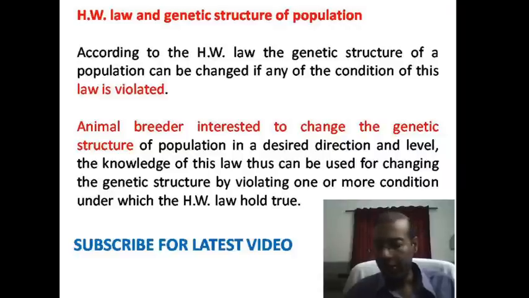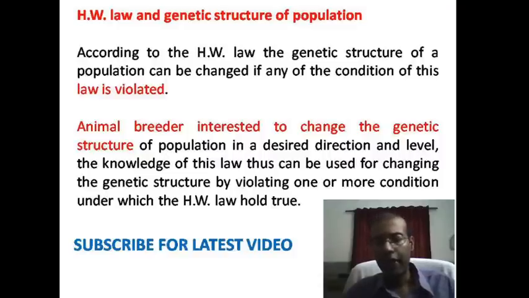If the genetic structure of the population favors production, then automatically the animal will be genetically superior.